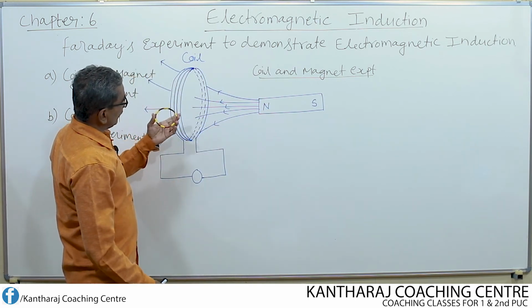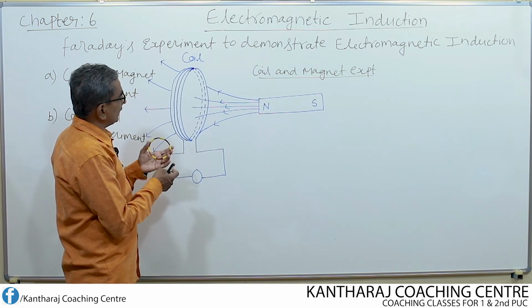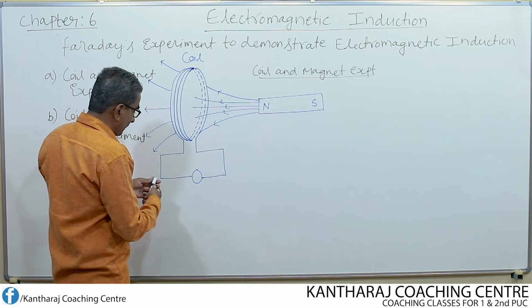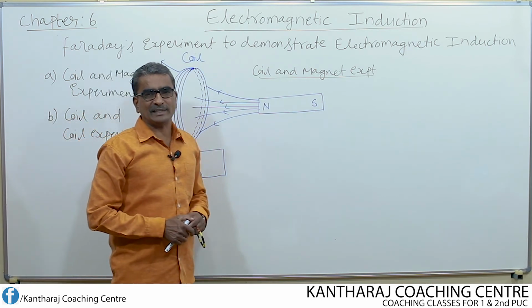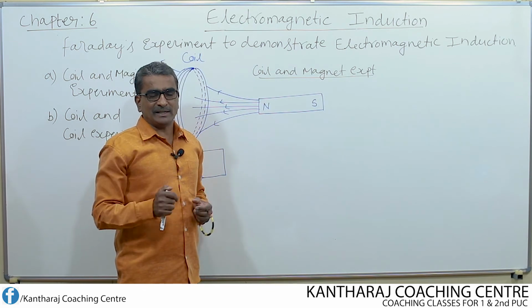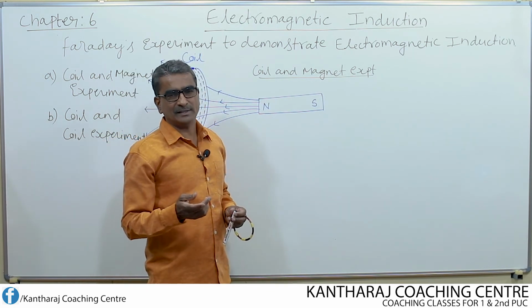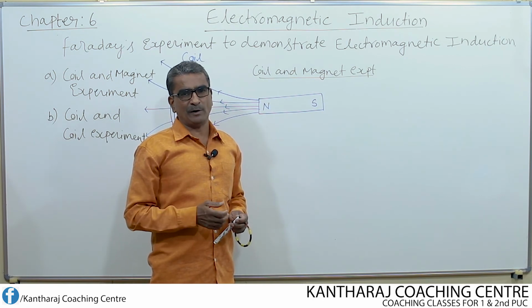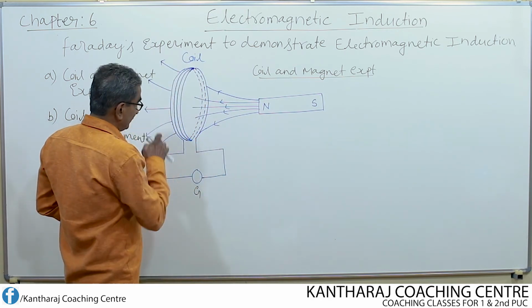The free ends of the coil are connected to a current sensitive device known as galvanometer. Because we know that a galvanometer can detect even the weakest current of the order 10 to the power of minus 6 ampere to 10 to the power of minus 9 ampere. That means micro to nano ampere current can be detected with the help of a galvanometer.